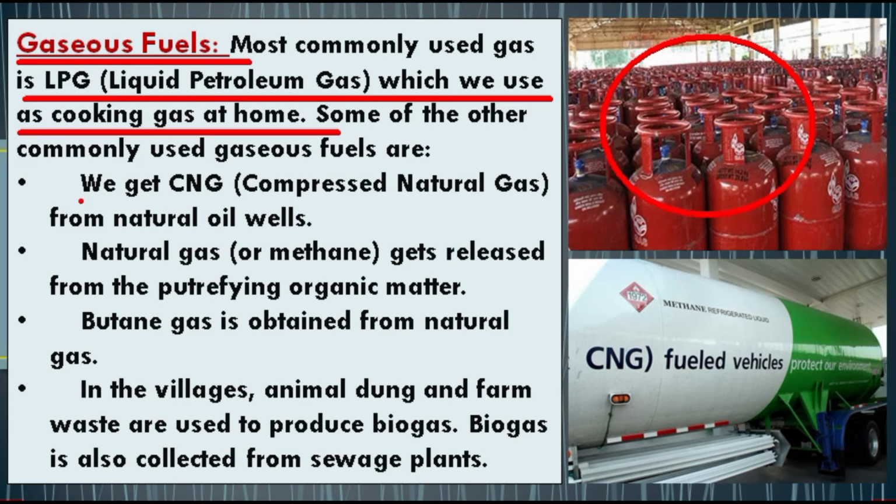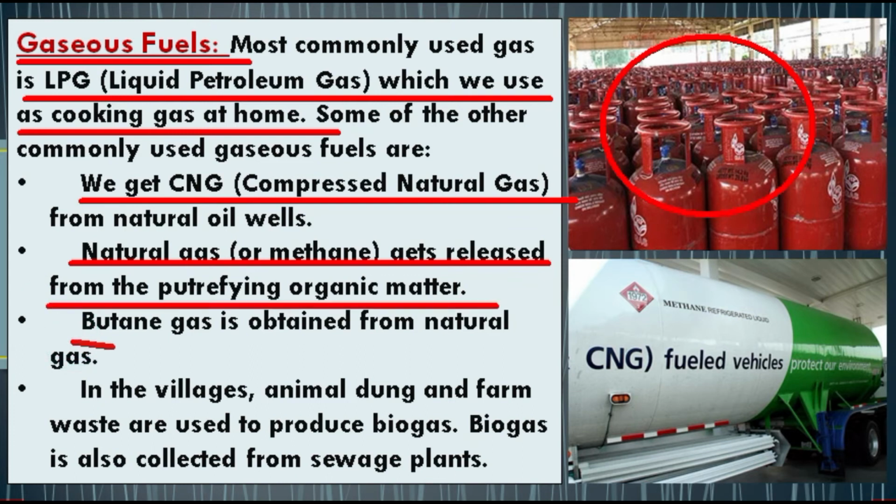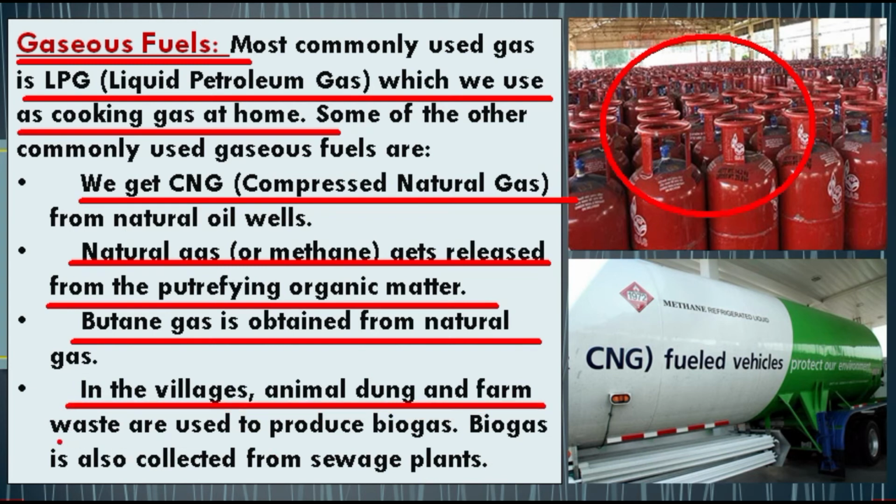And students, some of the other commonly used gaseous fuels are CNG, compressed natural gas, methane, that is basically released on decomposing organic matter, and butane gas, which is also a natural gas. And lastly, students, in the villages, animal dung and farm waste are generally used to produce biogas, and this biogas is also collected from the sewage plant, about which you will learn in your higher classes.